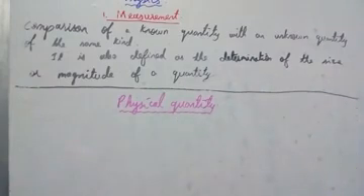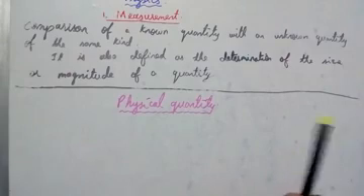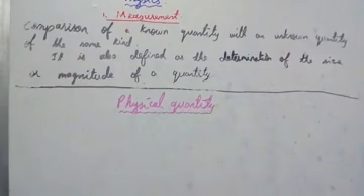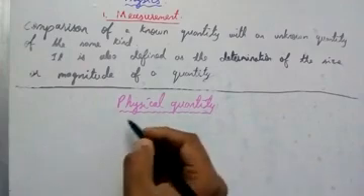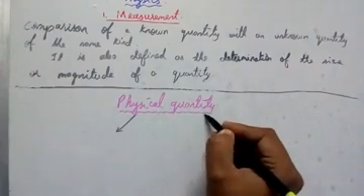Anything which we can measure is called a physical quantity. We can measure length, mass, time, temperature. But can you measure any feelings? We cannot measure feelings. How happy we are, how sad we are, those are not physical quantities. So anything which we can measure is called a physical quantity. There are two kinds, fundamental and derived quantities.